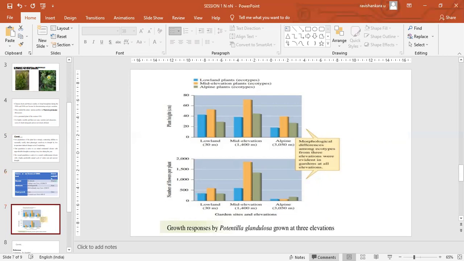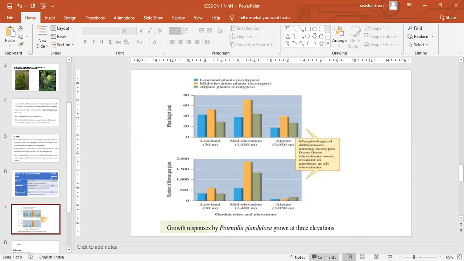In the chart, the first one we show is the lowland. See, there are three varieties or ecotypes of this Potentilla glandulosa plant, and the blue color displays the lowland plant ecotype, the orange one shows the mid elevation plant, and the gray one the alpine plant. Alpine means hill station ecotypes. All three were planted in all three climatic conditions.